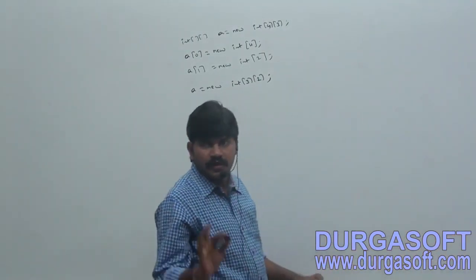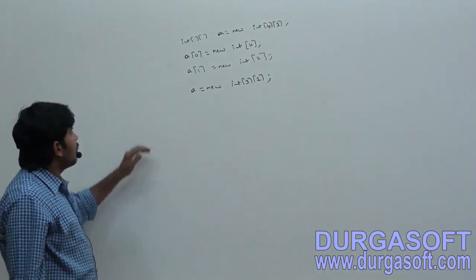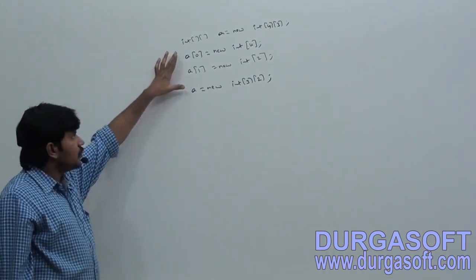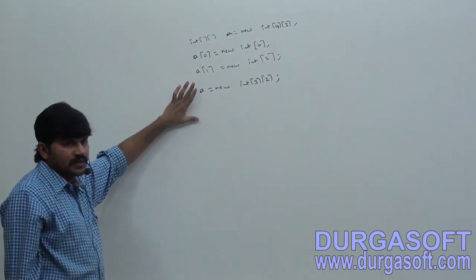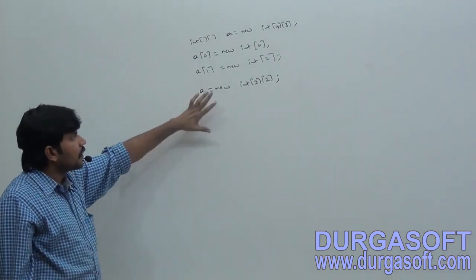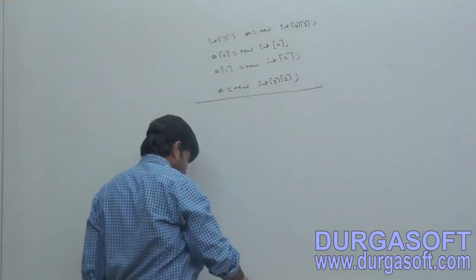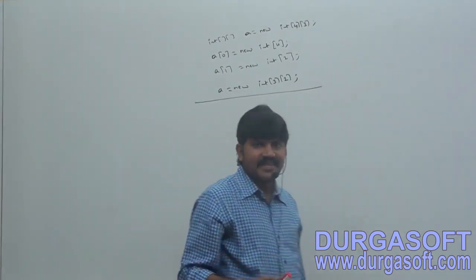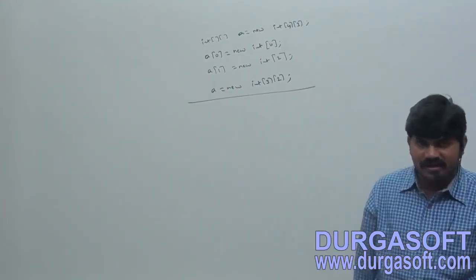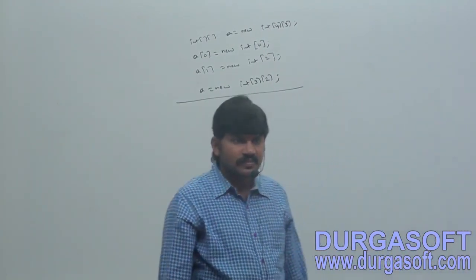Okay, sir, can you tell, is it so? Now is it valid or invalid? Is this Java code valid or not? Yes.